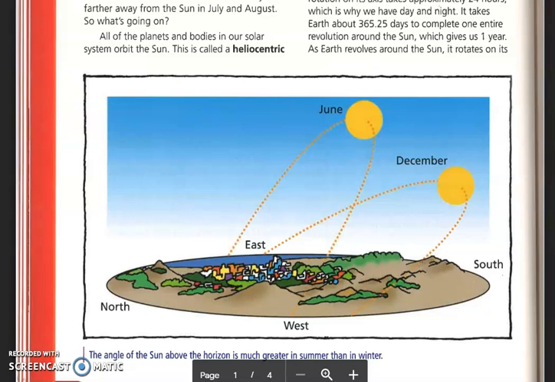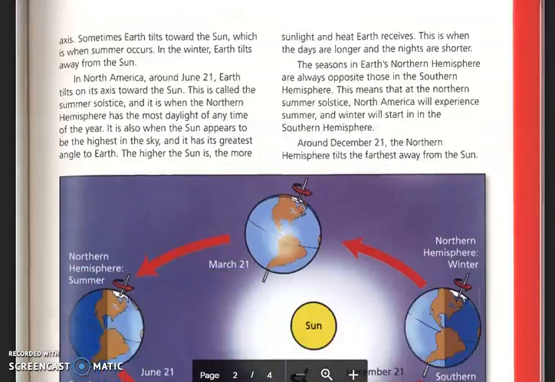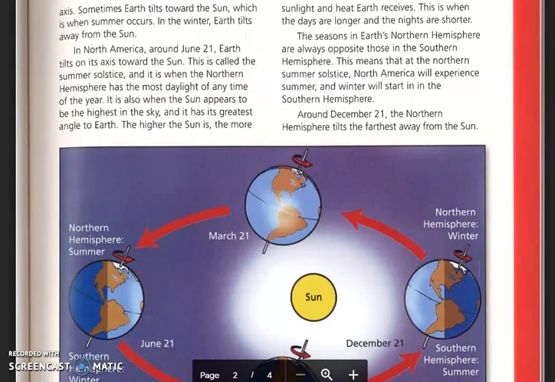As we can see in the picture below, the angle of the sun above the horizon is much greater in summer than in winter. As Earth revolves around the sun, it rotates on its axis. Sometimes Earth tilts toward the sun, which is when summer occurs. In the winter, Earth tilts away from the sun.